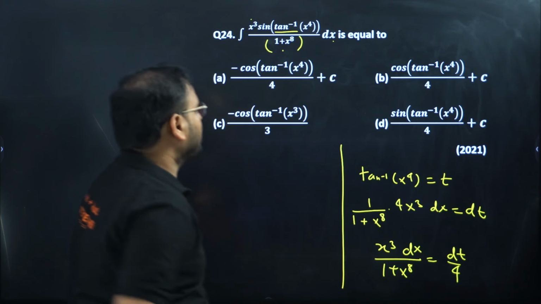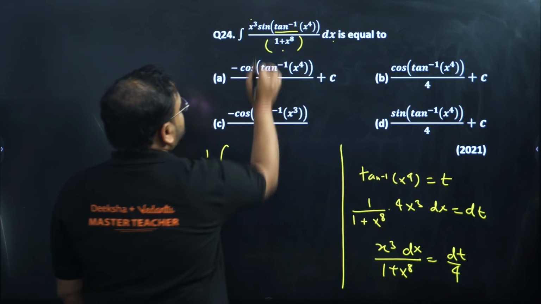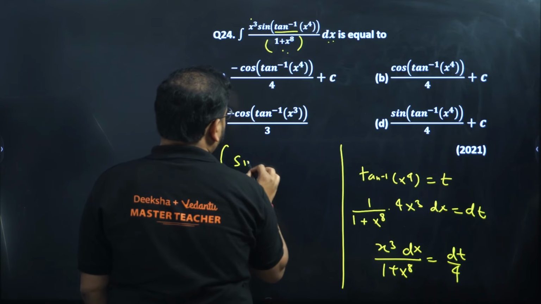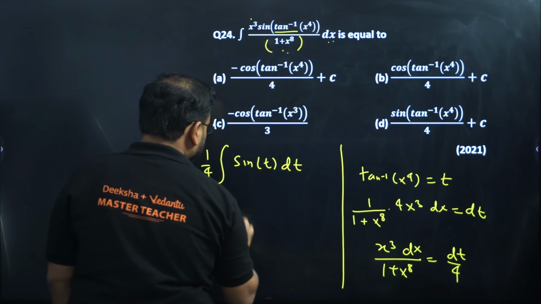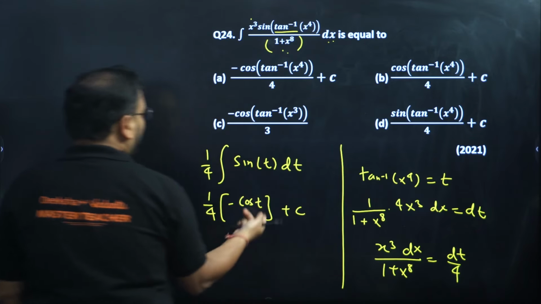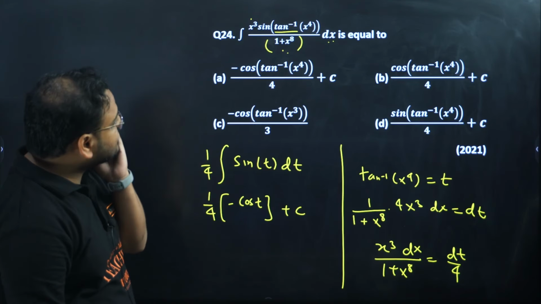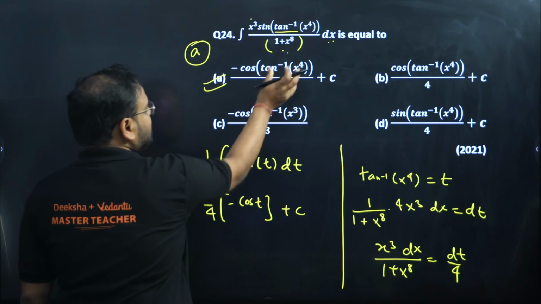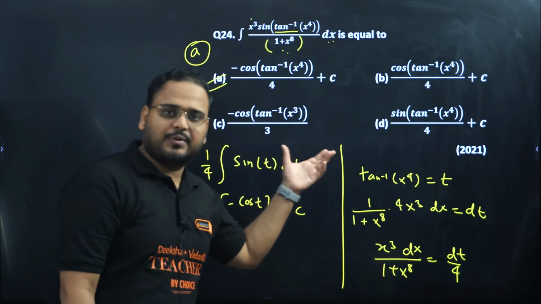Dt by 4. Now change the integration. We'll have 1 by 4 the constant outside. This thing and this thing will become dt. So we'll have sine t dt. Integration of sine is what? Minus cos. Right here minus cos t plus c. So cos of what? T. T is what? Tan inverse of x power 4. Now check the answer. Minus cos. Only option is option A. Minus cos t by 4 plus c. Option A. 5-second question. Okay.